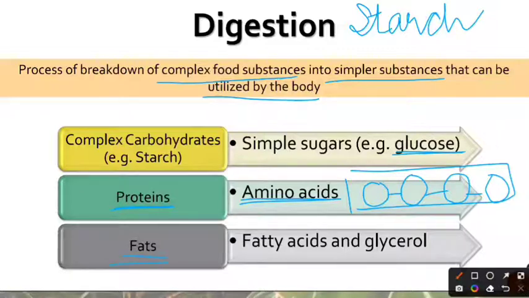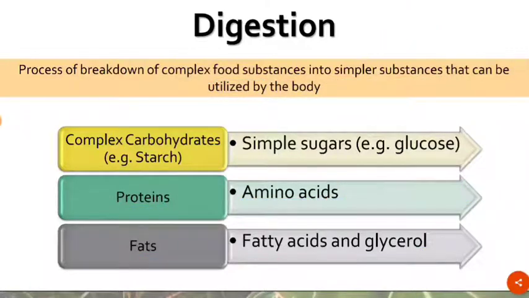Similarly, we have fats, which are made up of fatty acids and glycerol. So first of all, they are going to be broken down, and we get fatty acids and glycerol. These are then going to be utilized for deriving energy. Hence, digestion is a very essential process for heterotrophs, because what we take in our body or what we feed upon is complex food material that cannot be directly utilized by our body in order to derive energy or to make anything. First of all, that complex food material is broken down into simpler food substances, and then our body acts upon those simpler substances.